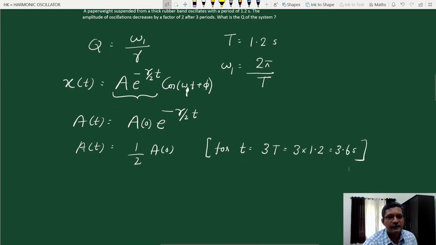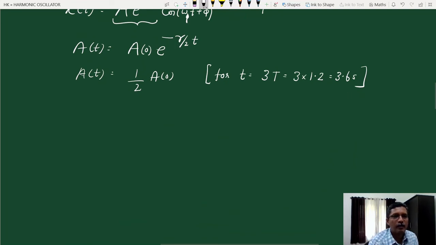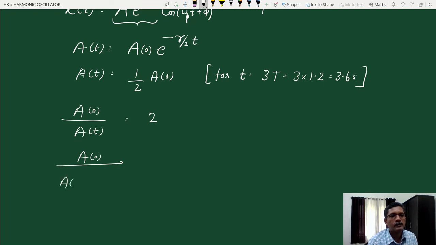So we can say that A of 0 by A of t is equal to 2. Therefore A of 0 divided by A of 0 e raised to minus gamma by 2 into t is equal to 2. So we have on the left hand side 1 by e raised to minus gamma by 2 into t, or taking the reciprocal, e raised to gamma by 2 into t is equal to 2.